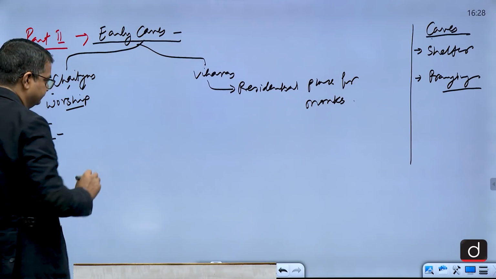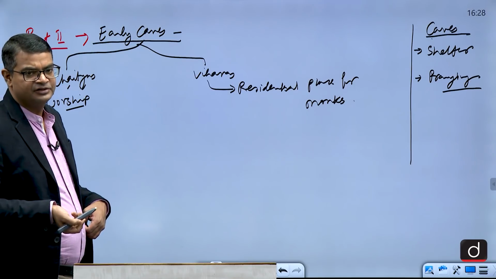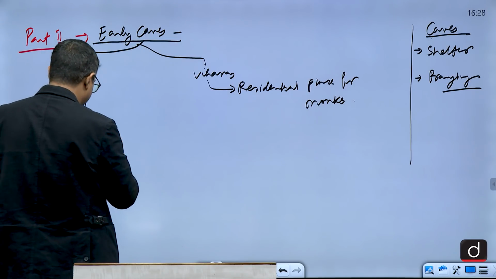Part 3. After early caves, you write cave temples.